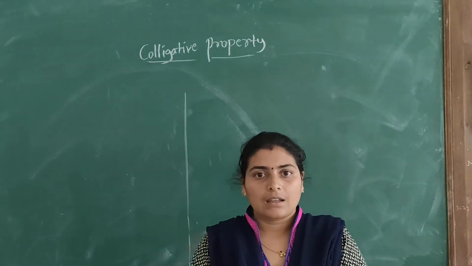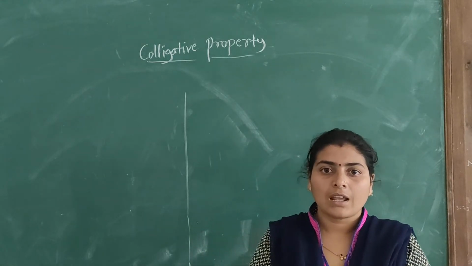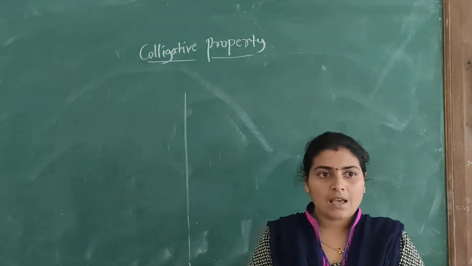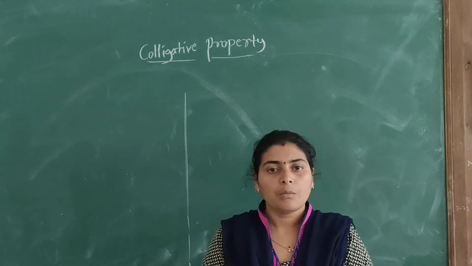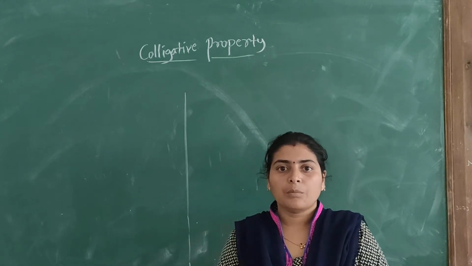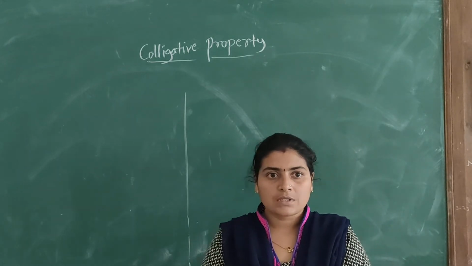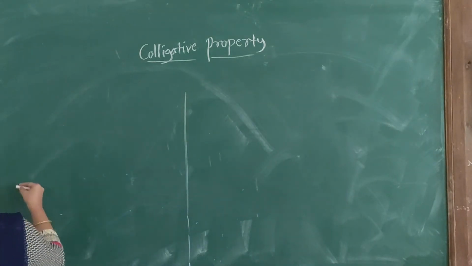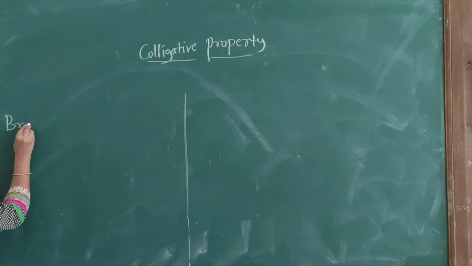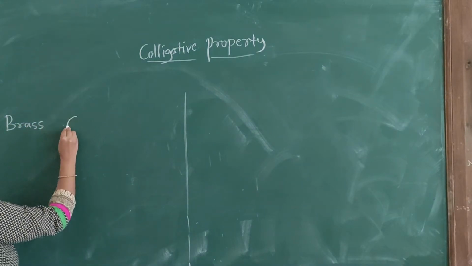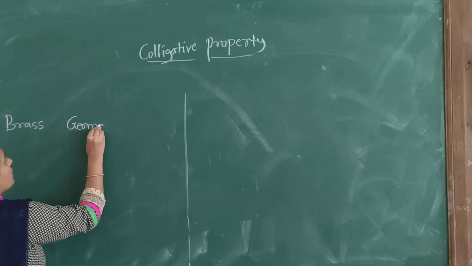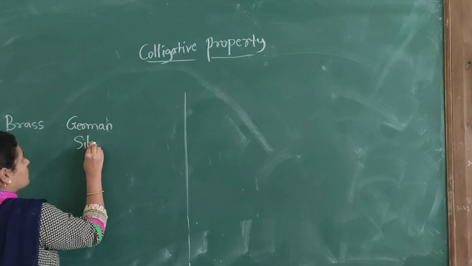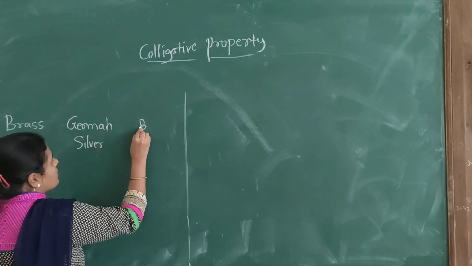In our daily life, we rarely come across pure substances. Most of these are a mixture of two or more pure substances. The utility and importance of these compounds depends upon their composition. For example, if you take brass, German silver, bronze.